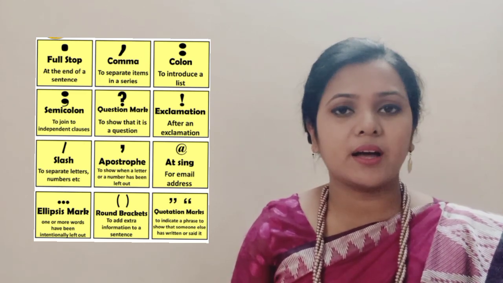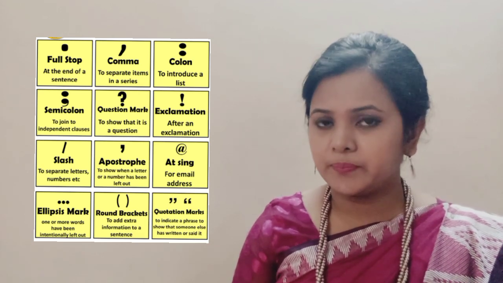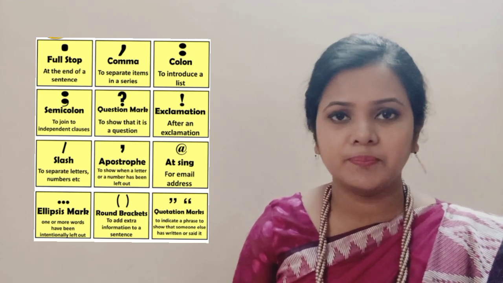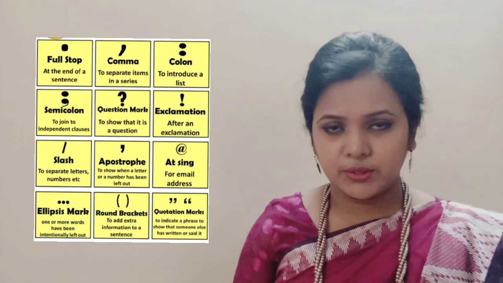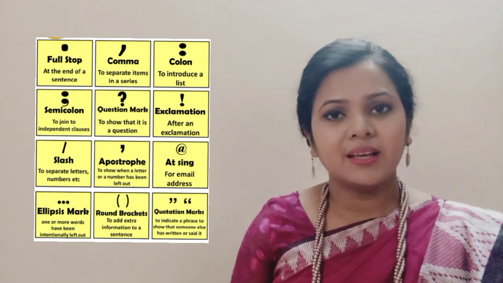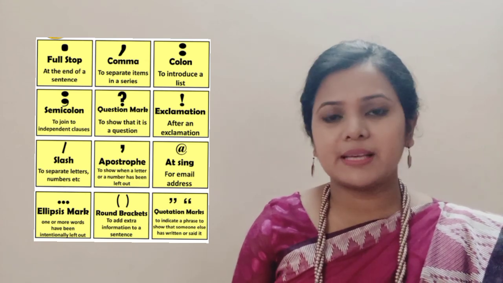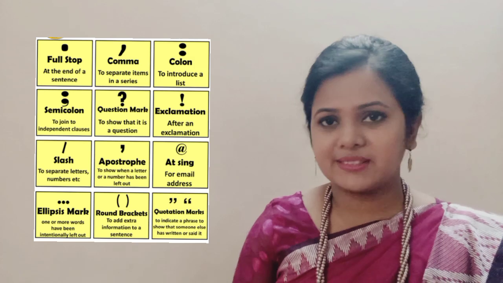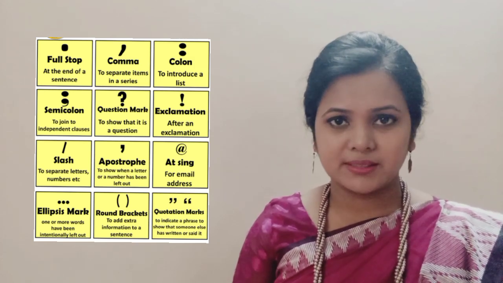After that, we have to use a comma. This is Rahim's pen. After Rahim, we have to use an apostrophe and then we are going to use the S. In this way, for showing possession, we use an apostrophe. There are lots more punctuation marks that we use, for example, inverted comma, brackets, dash, etc. We will see their use in our exercise practice.